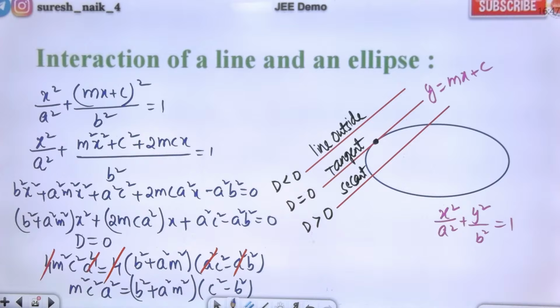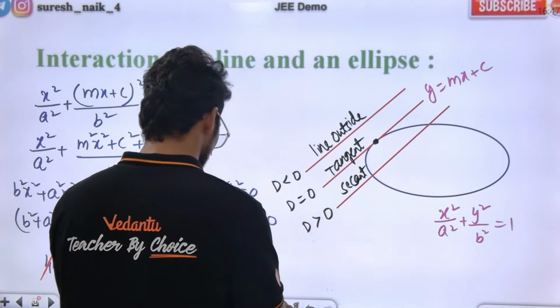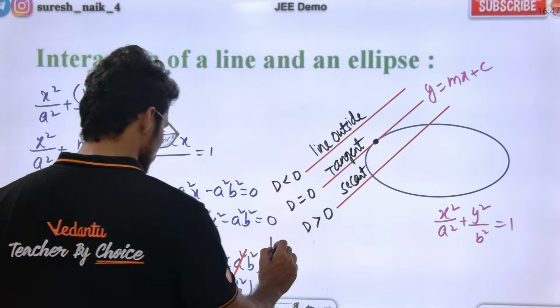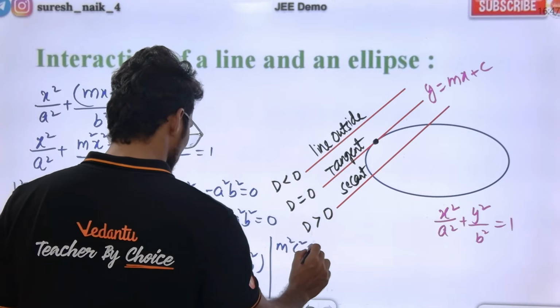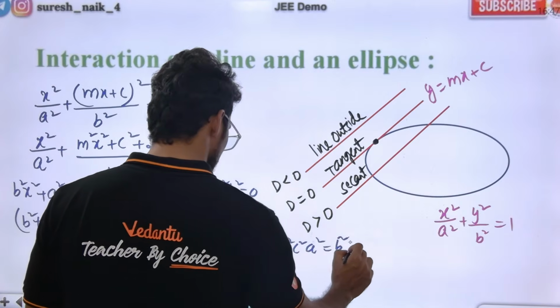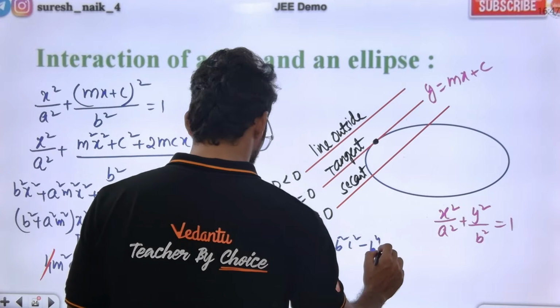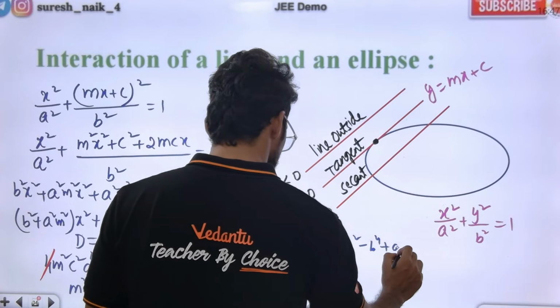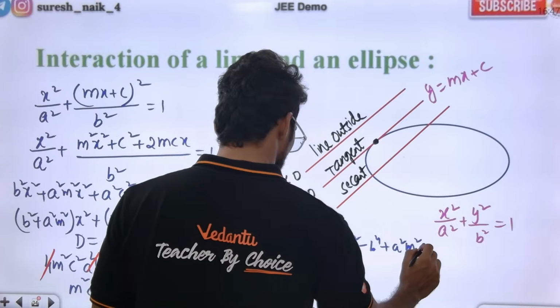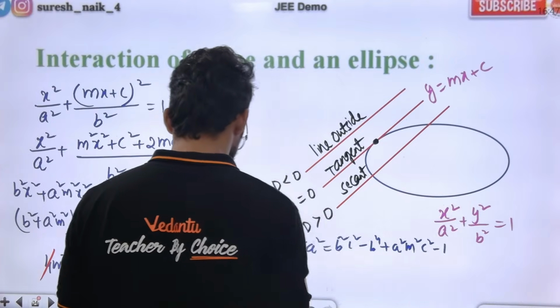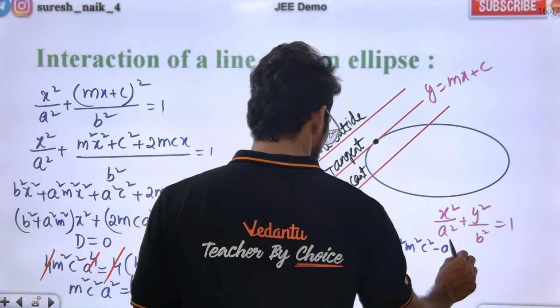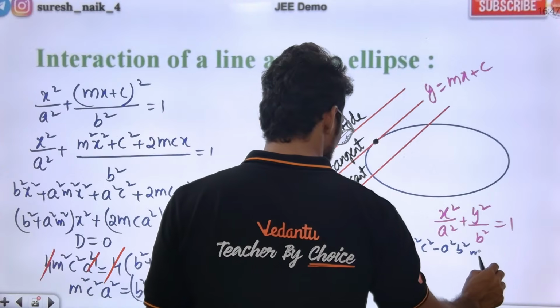Now I need to find out the value of c here. What is the value of c from this? Now cross multiply and do it. Multiplying inside: m²c²a² = b²c² − b⁴ + a²m²c² − a²b²m².